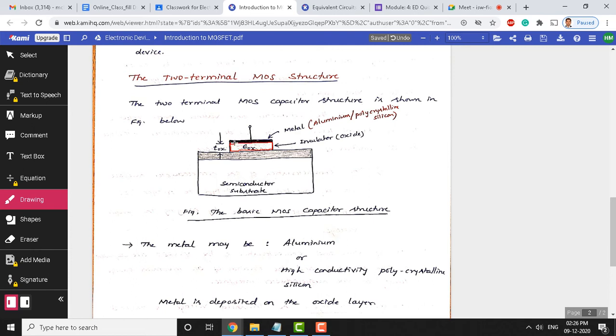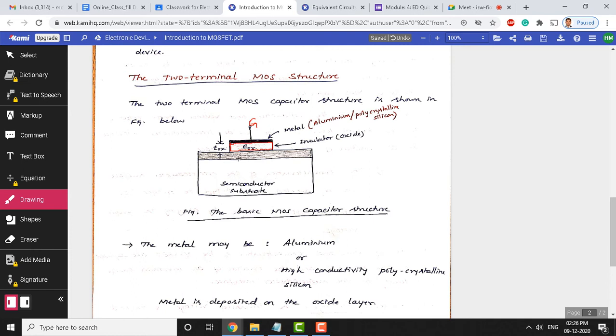Okay, so we attach a terminal to this oxide using a metal here. So, this is a gate, and now you can see there is silicon dioxide which is an insulator, and below that you can see there is a substrate here. We can choose the substrate depending on the type of channel required.